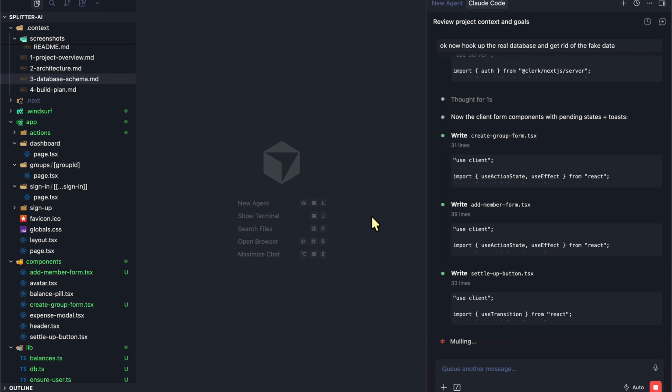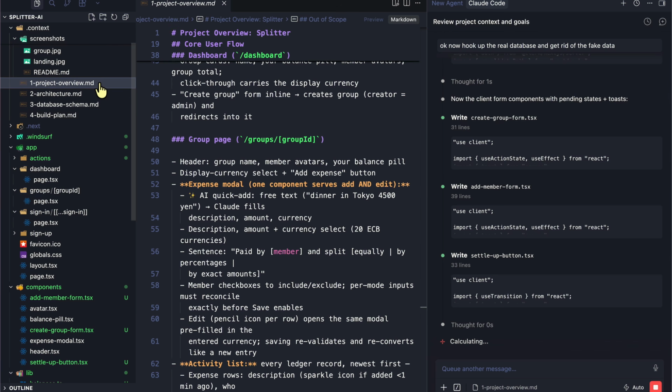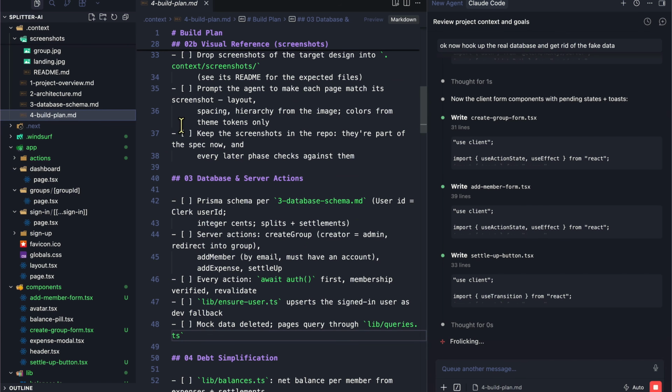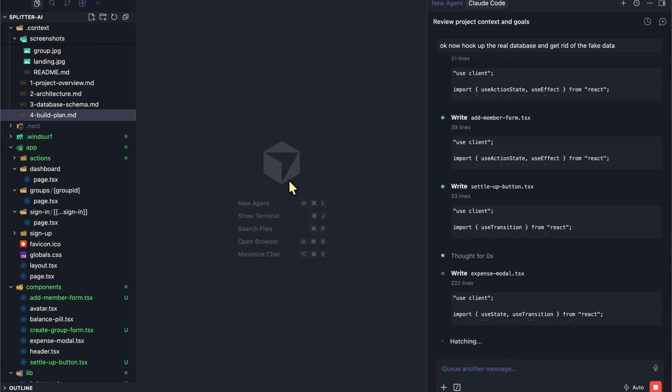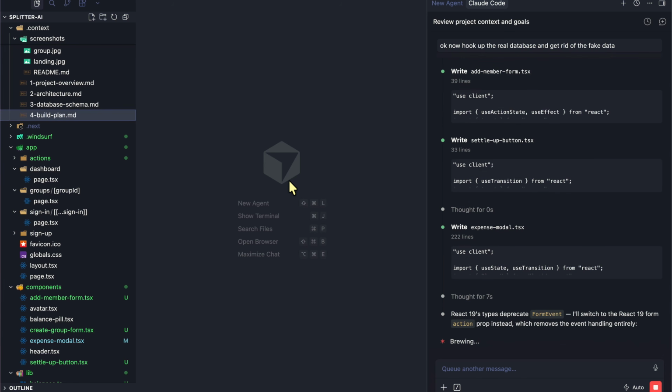So even if you were to add a completely new feature to this app, follow this step by step: go through project overview, add the description and the spec for it, go through architecture and figure out and work with AI on where it should belong. Create a database schema and create a build plan so you know exactly how each feature would work. And lean on skills, specialized skills to basically teach the agent what to build. Because now remember, building is the easiest part. It's all of these bits and bolts that we need to actually architect everything.